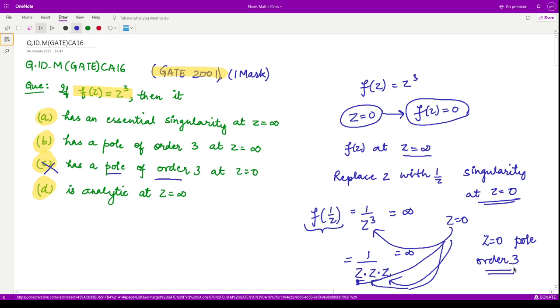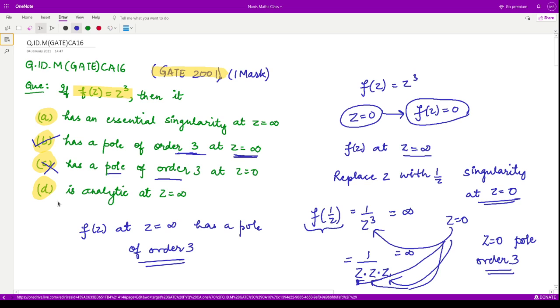So ultimately what we are saying is, if f(1/z) has a pole at z equal to 0 of order 3, that means f(z) at the point z equal to infinity has a pole of order 3. So accordingly from here we can say that this has a pole of order 3 at z equal to infinity. So from here this option is correct.